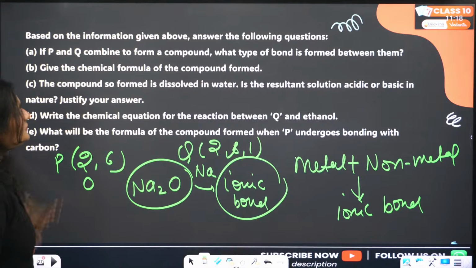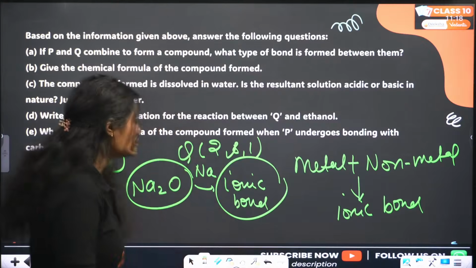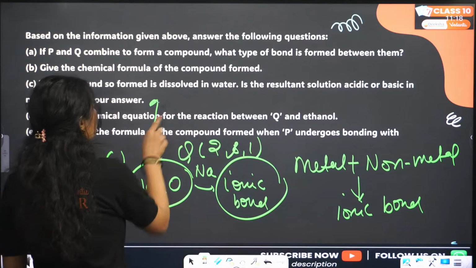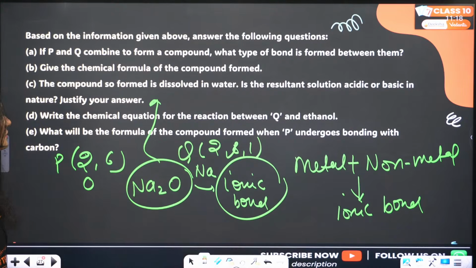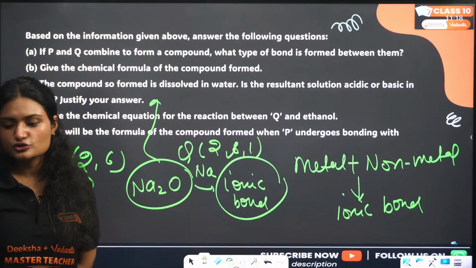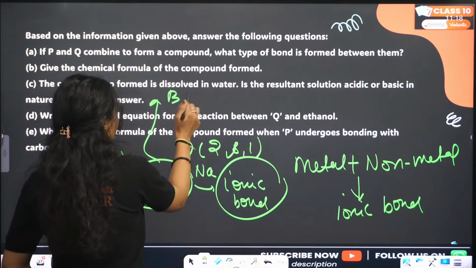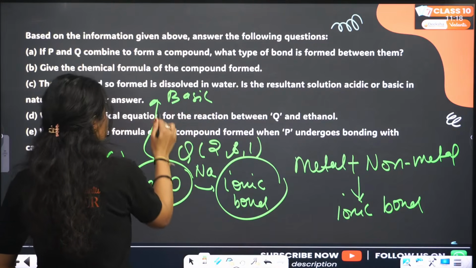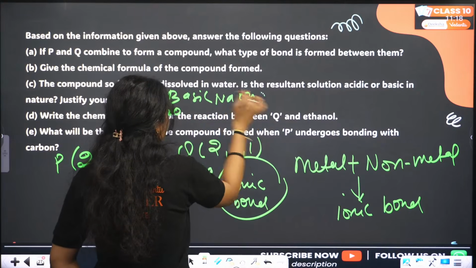The compound so formed is dissolved in water. Is the resultant solution acidic or basic? When sodium oxide is dissolved in water, what kind of solution will we get? Yes, we will get a basic solution. Because when you dissolve this in water, we get sodium hydroxide, which is basic.